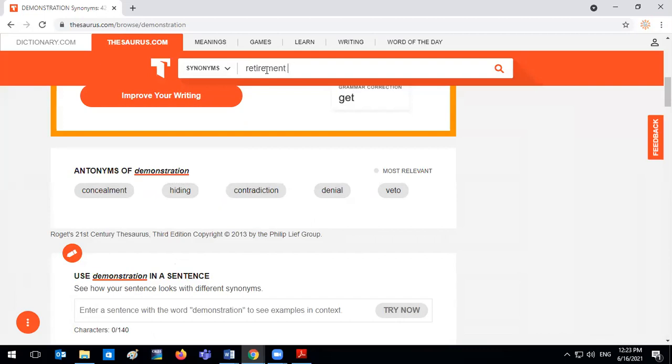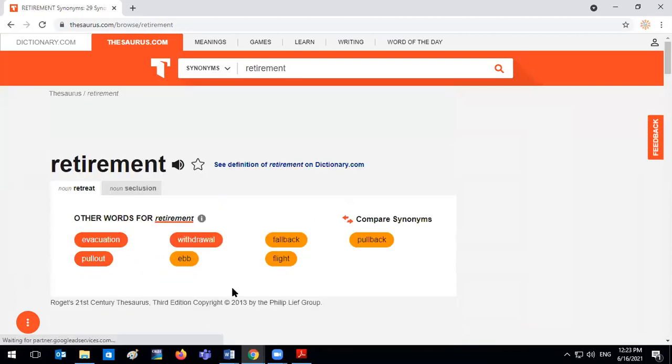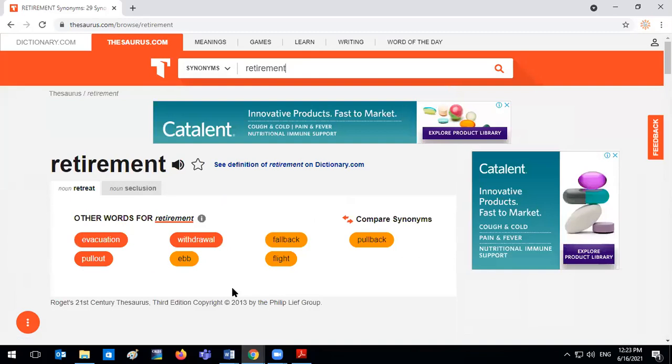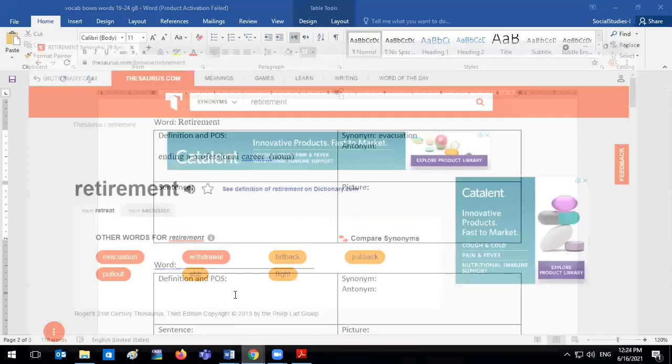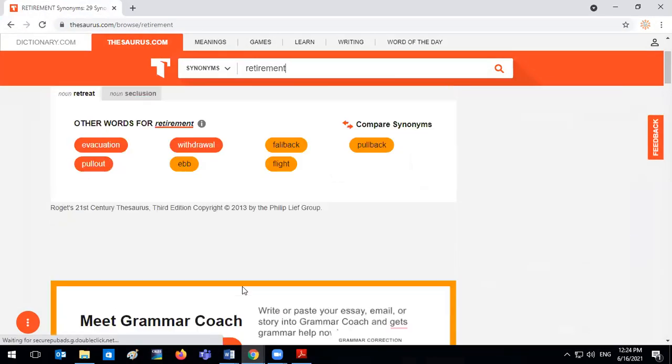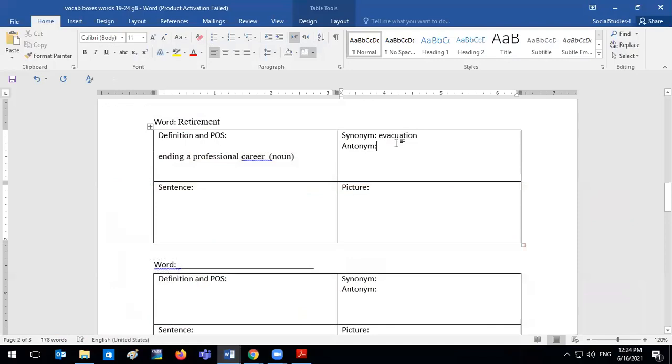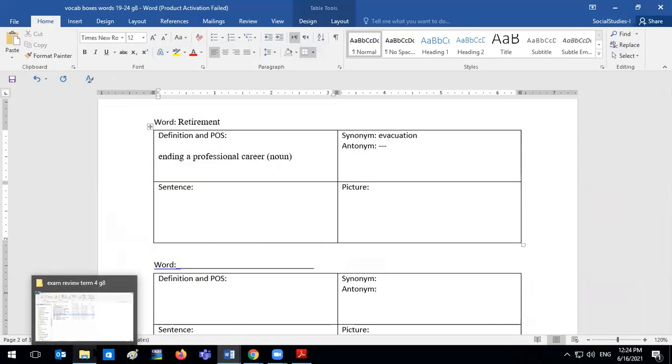Let's go to our thesaurus and put the word retirement. And remember the words that I give you for synonym and antonym. This is what you need to use. All right, so to retire, evacuation would be good because you are leaving something. Evacuation means, for example, if a fire is happening in my house, I was evacuated to another place, which means you have to let it go, or to basically leave it.